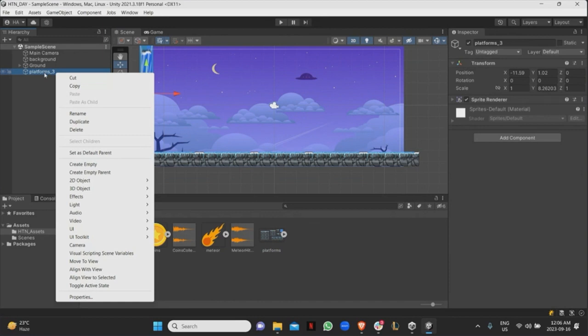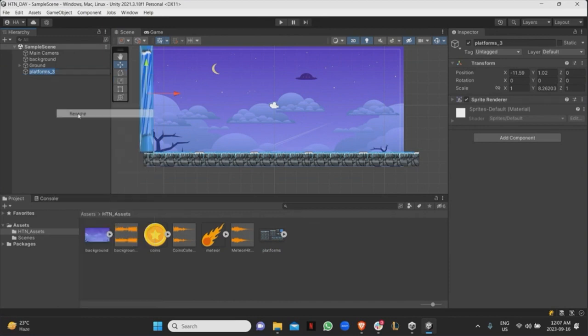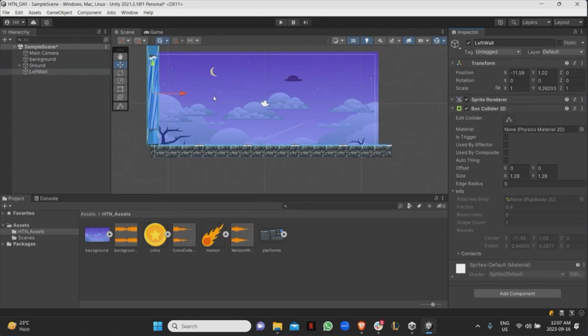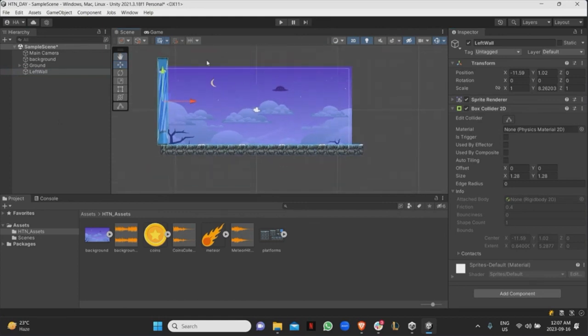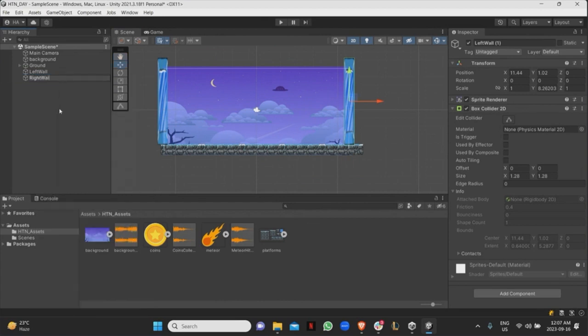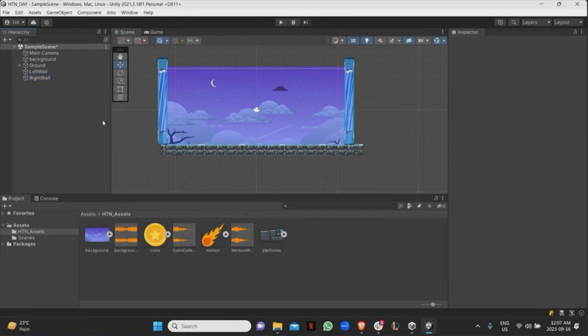Okay, so back to this. Let's say I don't want to keep it as platform 3. I want to rename it. So I'm going to rename it to left wall, right? And then I'm going to add a box collider on it. Since it's only one object, it's going to fit in pretty well. And then I'm just going to duplicate it and move the duplicate to the right, and I will rename this right wall. Again, it's already going to have its box collider, so no need to worry about it. Okay, and Control S to save.